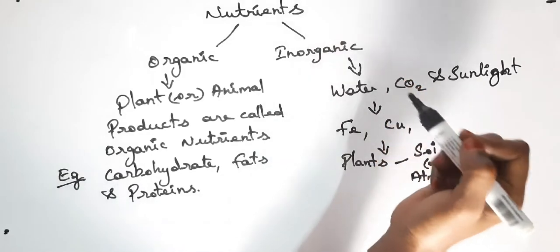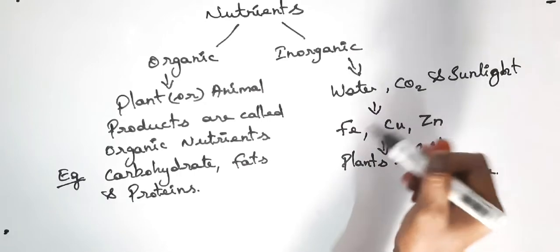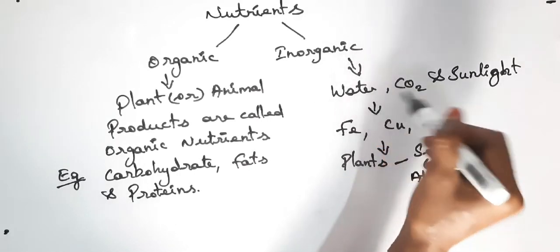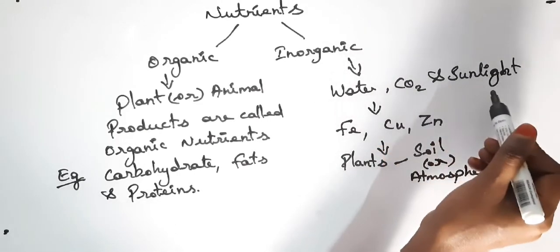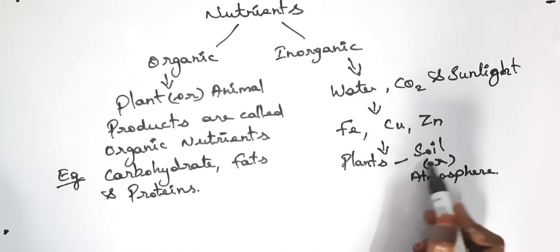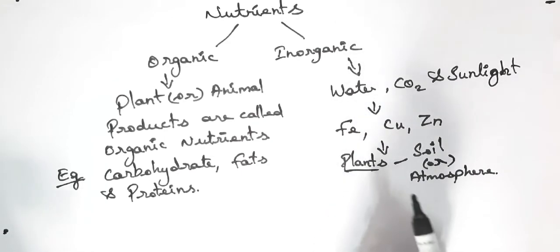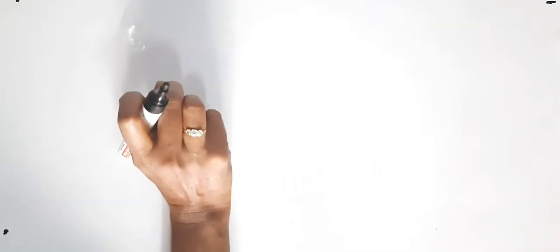So what are the inorganic nutrients? Inorganic nutrients are iron, copper and zinc, which are absorbed from inorganic materials like water, carbon dioxide and sunlight. These are utilized by the plants. These inorganic nutrients are available in the soil or in the atmosphere, which can be utilized by the plants directly or indirectly. So till now we saw the different types of nutrients, that is organic nutrients and inorganic nutrients.